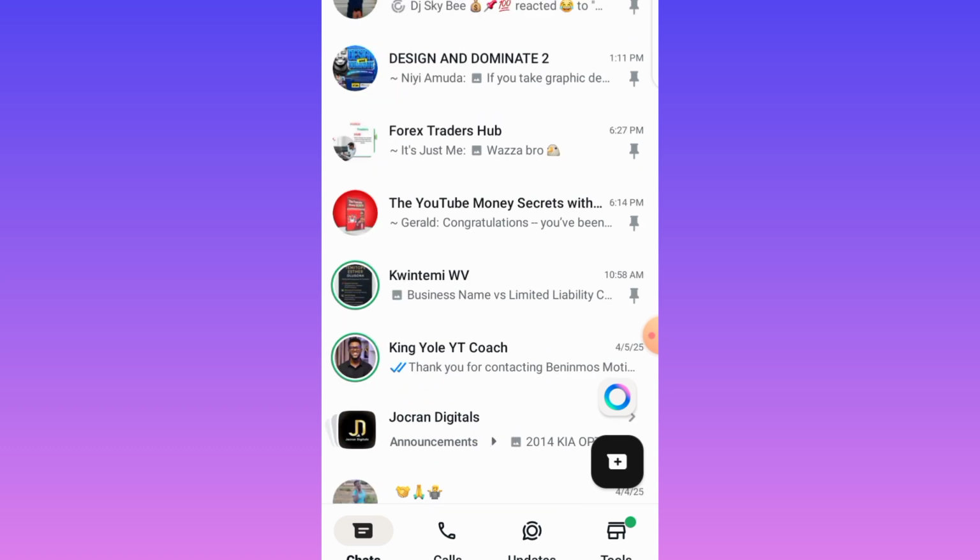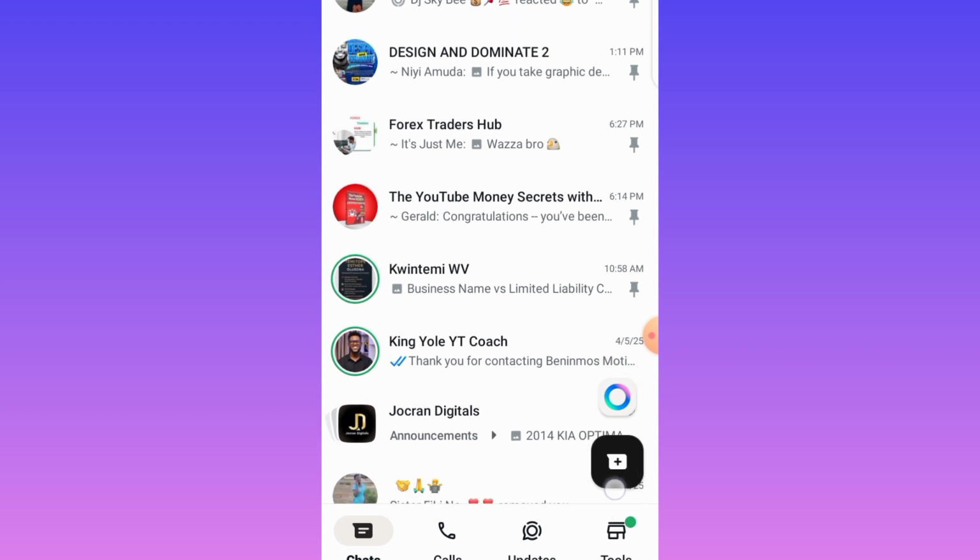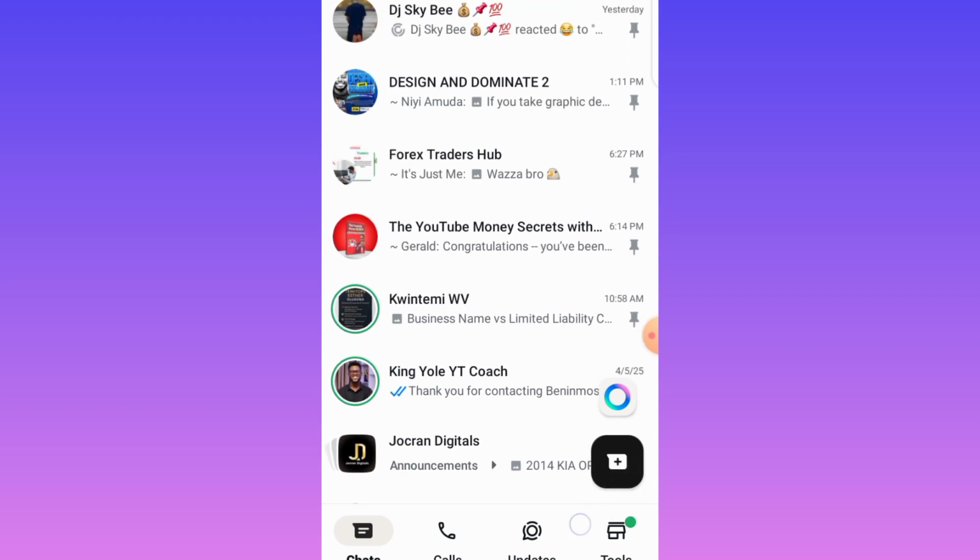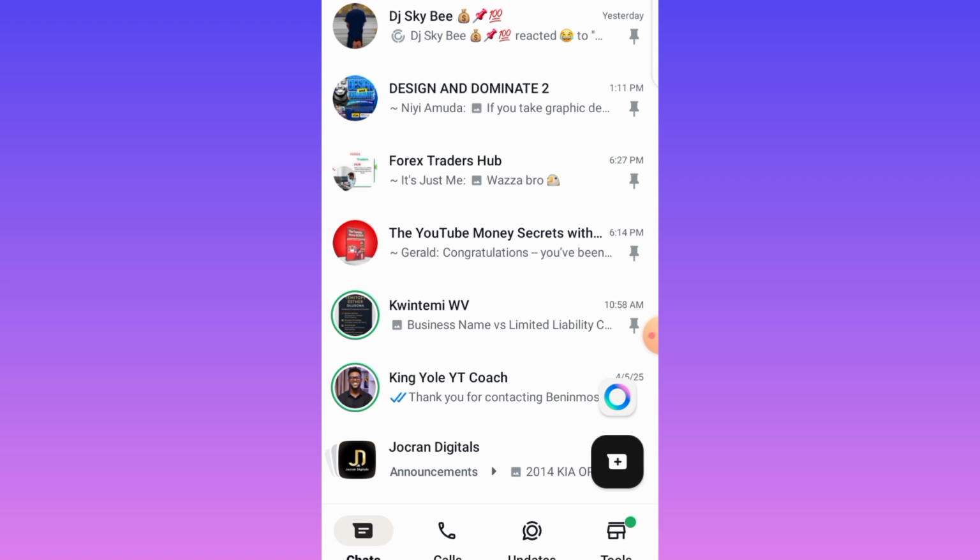What you need to do is pay attention to the undo button. If you do the archive, the undo button is here, but it's not going to stay long, it will go. So you have to be fast. Pin the chat that you want to pin, and then tap the undo button. In this video you have to pay attention to the undo button and the archive. Those are the 2 things you have to pay attention to.